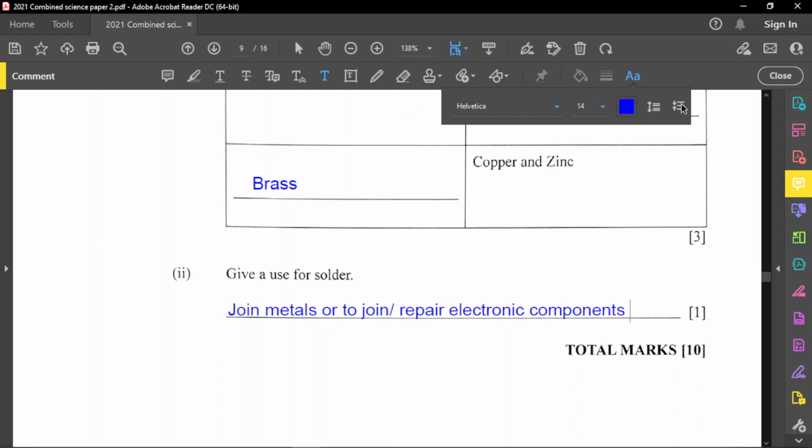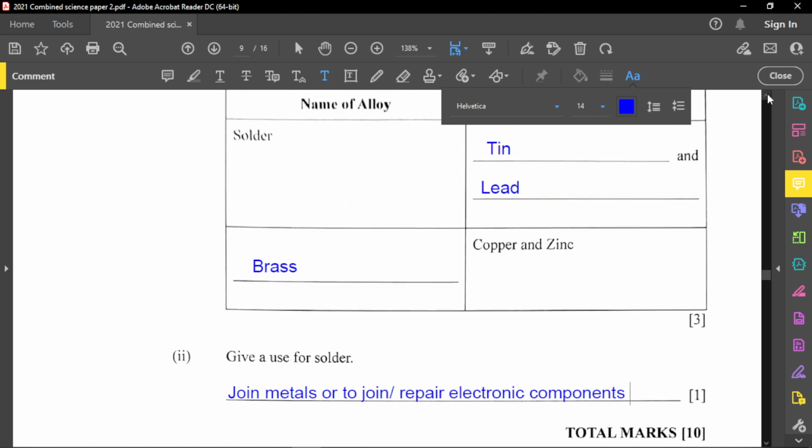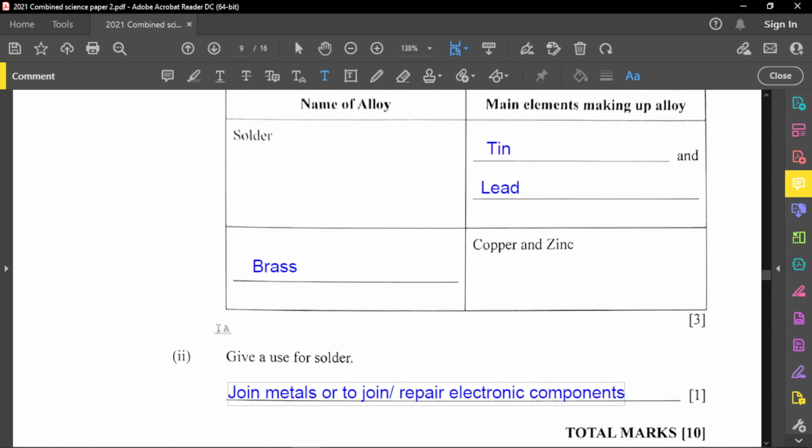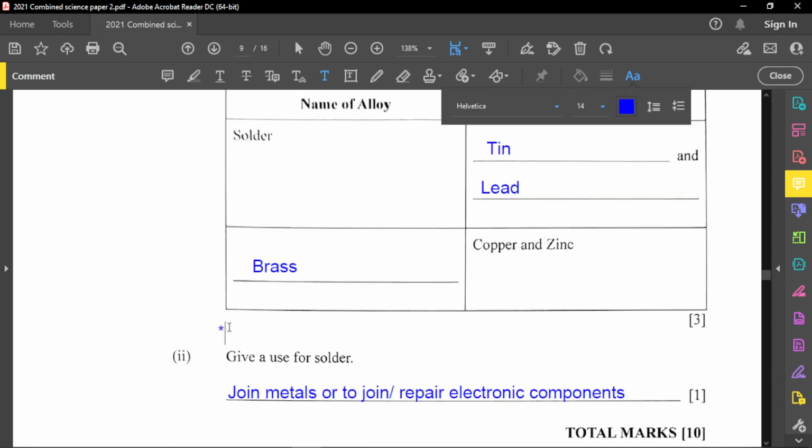All right, let me just give one little thing that I think you need to know right here. We talk about solder, we talk about brass, but there is another common alloy that I think you need to know, and it's actually called bronze. Bronze is really a mixture of copper and tin. So just make a note of that: copper and zinc is brass, copper and tin is bronze.